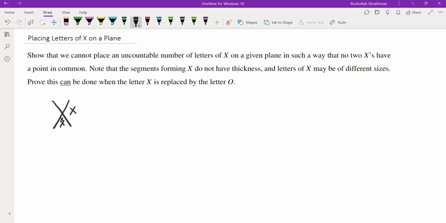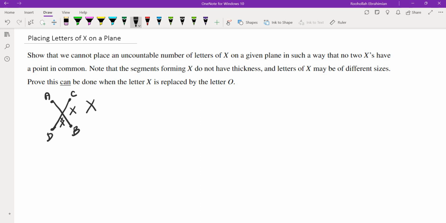here and an x here, etc. But whatever we do, as long as these x's do not overlap, there would have to be a countably many of these letters of x. And just something to avoid making obvious arguments is that these letters of x do not have any thickness. So these are segments. So this is one segment from A to B and one segment from C to B. So that's what we mean by a letter of x.